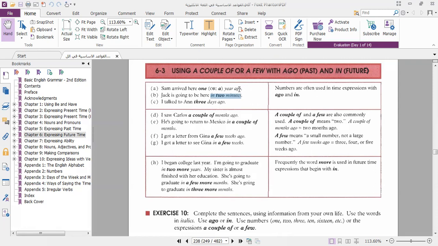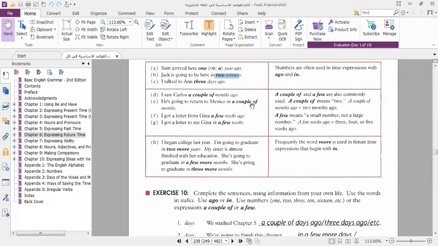First form, ago, is with the past, like Sam arrived here a year ago. The second one is the future form with is going or are going, and we will use in with time. Okay?